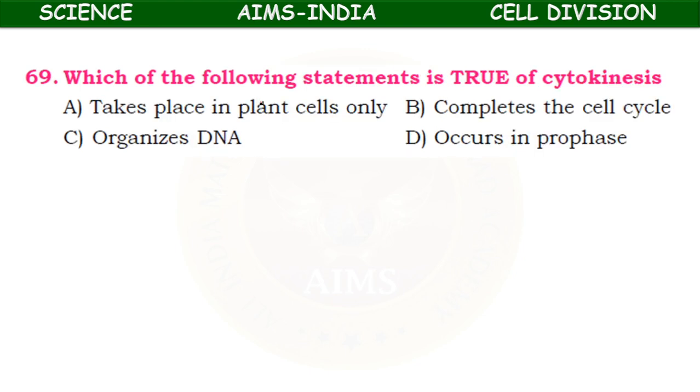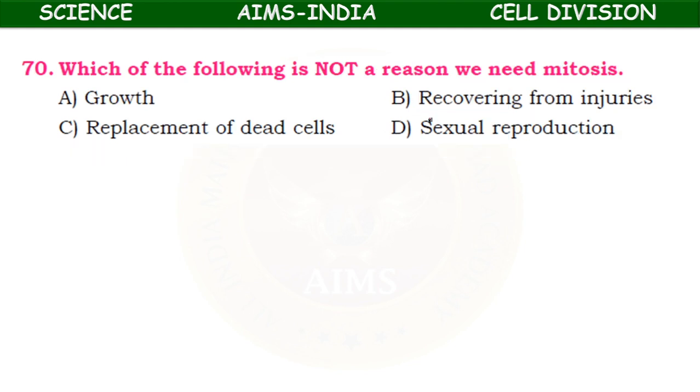Which of the following statements is true of cytokinesis? Takes place in the plant cells only, completes the cell cycle, organizes DNA, occurs in prophase. It completes the cell cycle. The cell cycle ends by the cytokinesis.